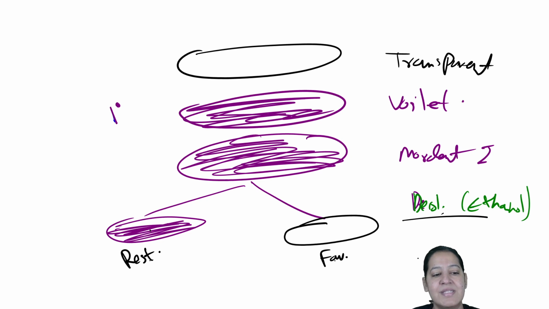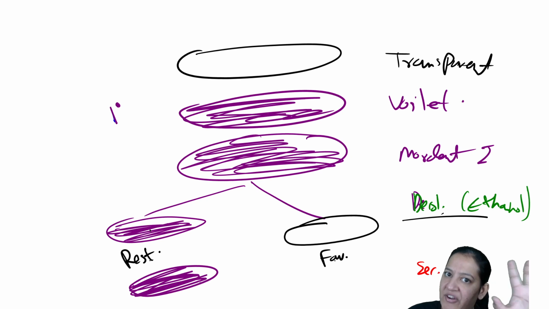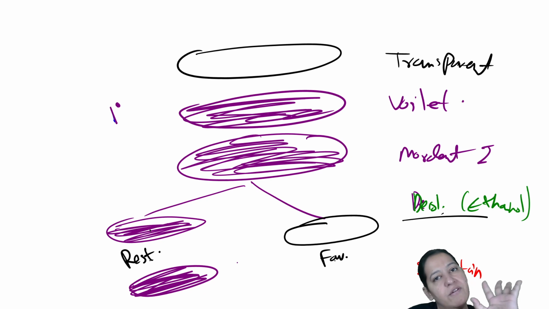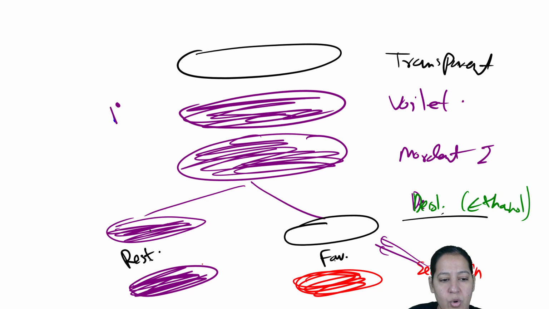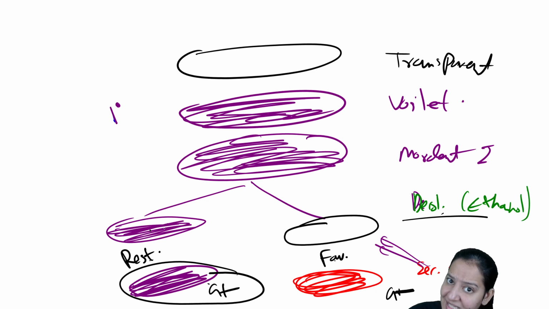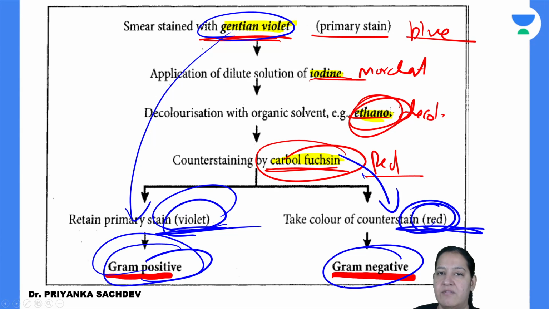Now on applying the secondary stain, जब हम apply कर रहे हैं, that is a red color stain, the ones which are violet do not have space for the secondary. They are already filled with the primary. They do not have space, so they will remain violet only. And the ones which became transparent will pick up the secondary stain and become red in color. So these are known as gram positive and these are known as gram negative. The one which took the primary stain and resists decolorization is gram positive, and the one which favors decolorization and took the secondary stain is gram negative. So that is the principle.